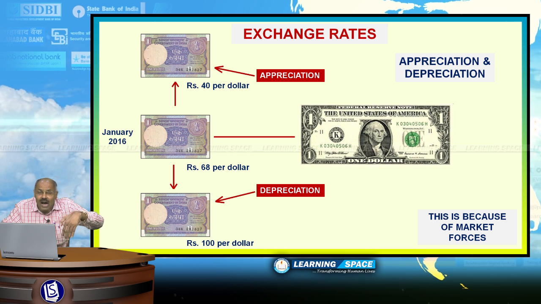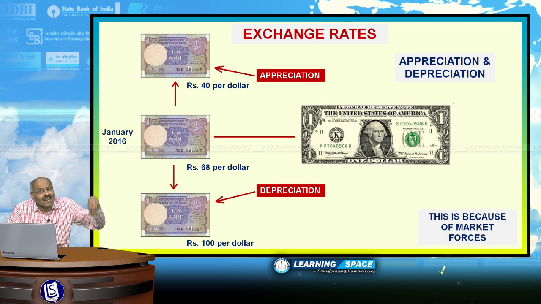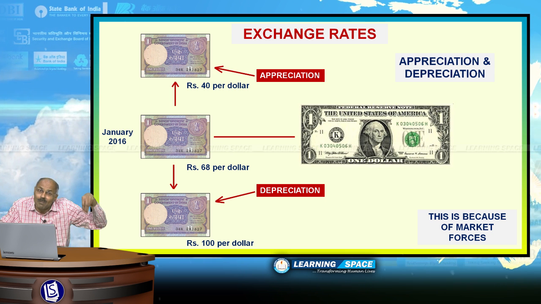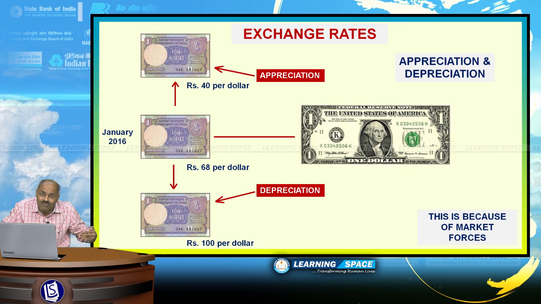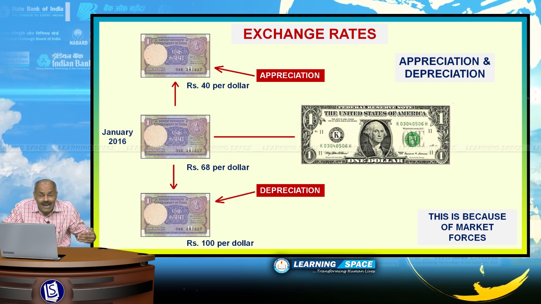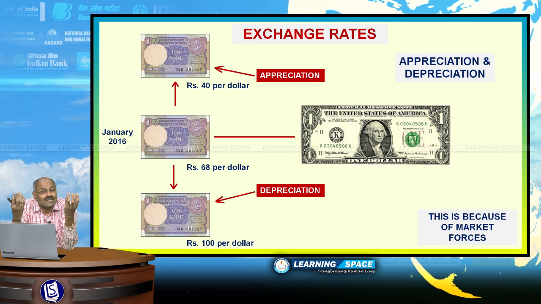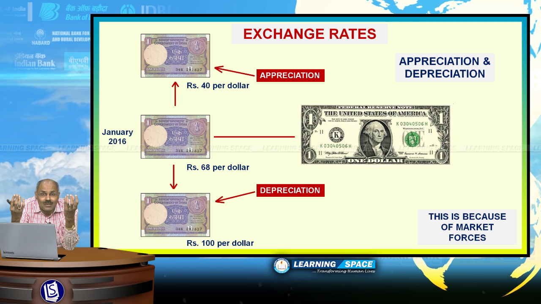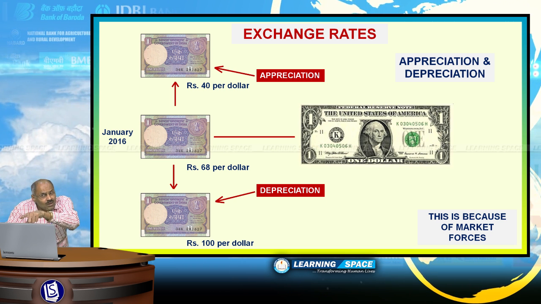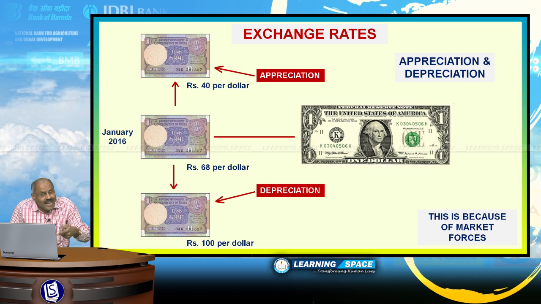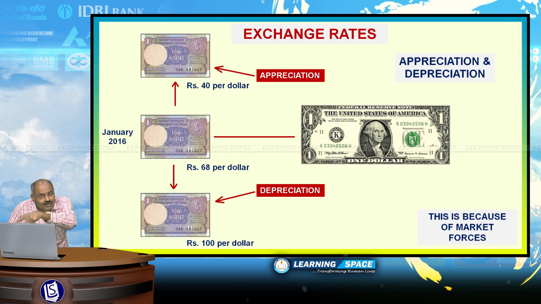From the beginning, our country is basically an import dependent country. When a country is import dependent, then the currency will depreciate in due course of time. Whatever the reason, I am not going into those details, but our currency value is $1 is 68 rupees. Why we are taking dollar as the benchmark is that throughout the world, most of the trade takes place with the dollar as the main currency, right.